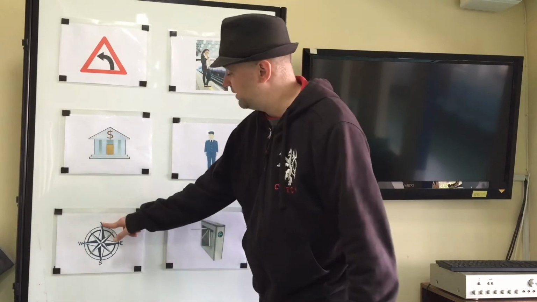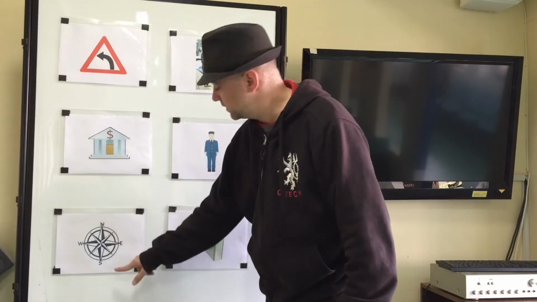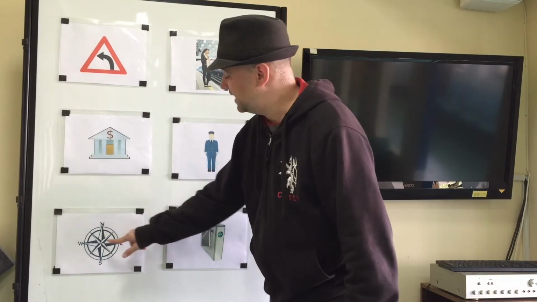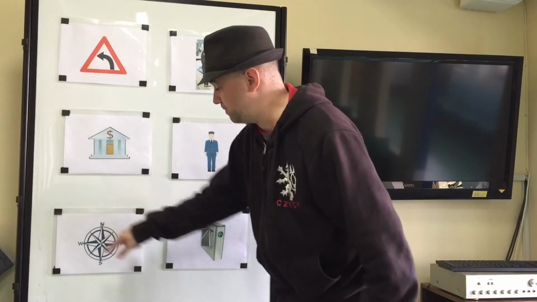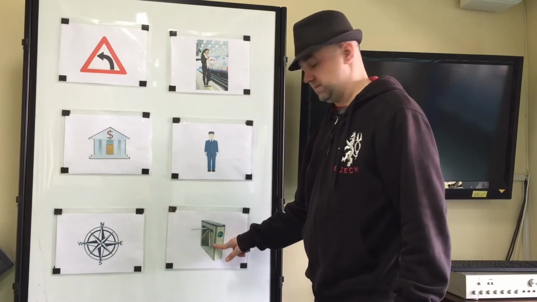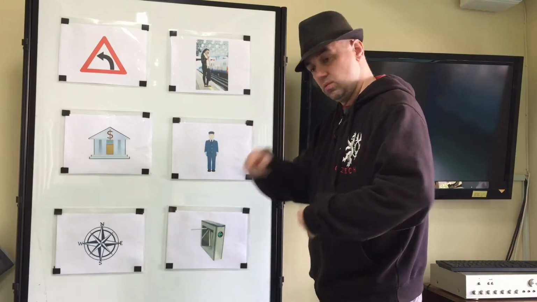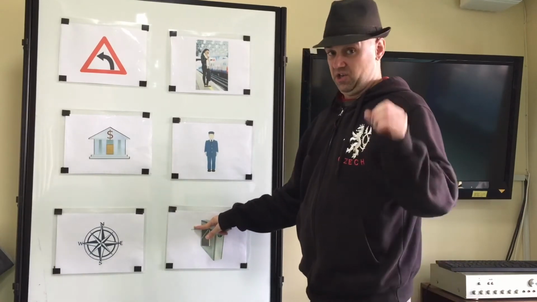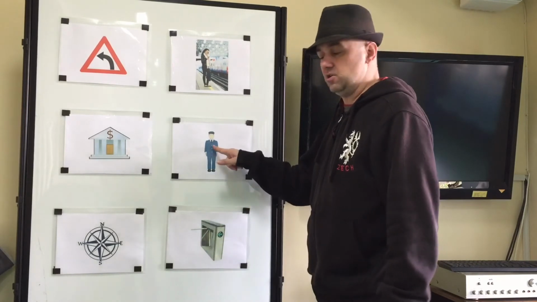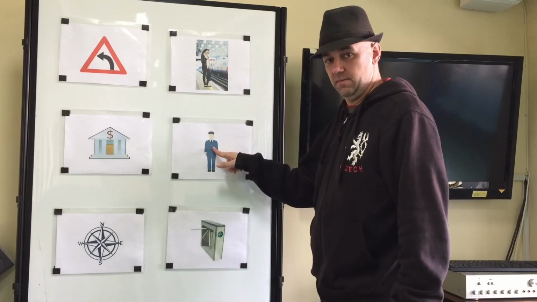Good. And we have north and its opposite, south. We have east and its opposite, west. Compass, north, south, east, west. Good. Okay? And how about this? What is it? Turnstile. Turnstile. And at the turnstile, you will see this person.